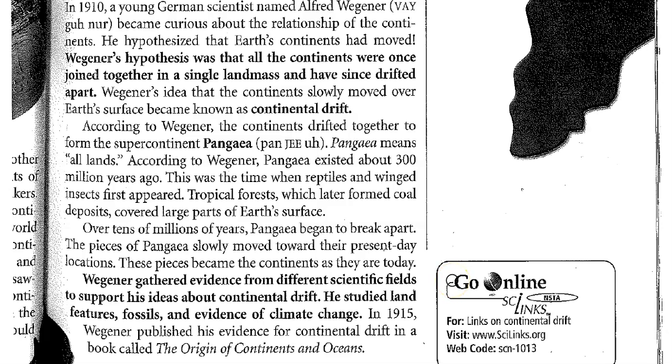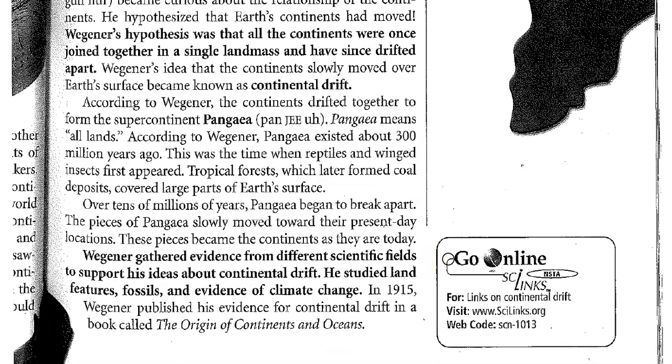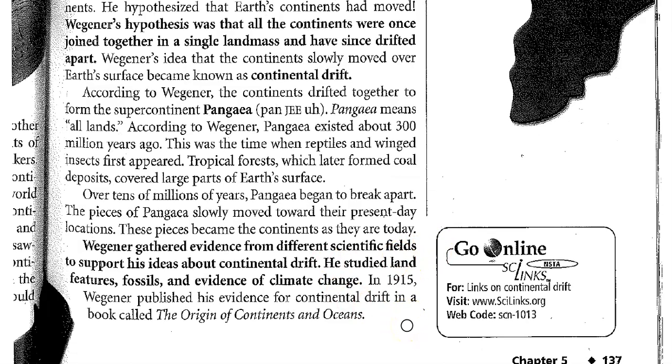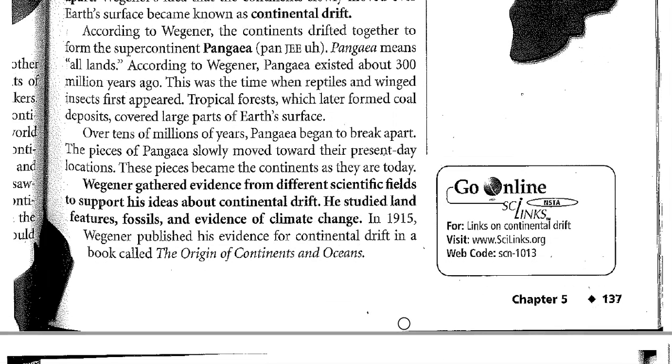Over tens of millions of years, Pangaea began to break apart. The pieces of Pangaea slowly moved toward their present-day locations. These pieces became the continents as they are today. Wegener gathered evidence from different scientific fields to support his ideas about continental drift. He studied land features, fossils, and evidence of climate change.